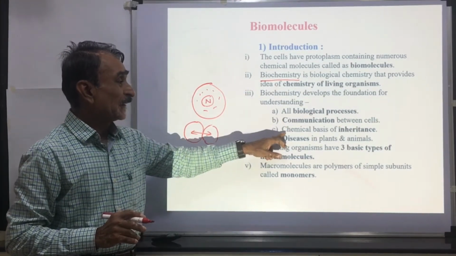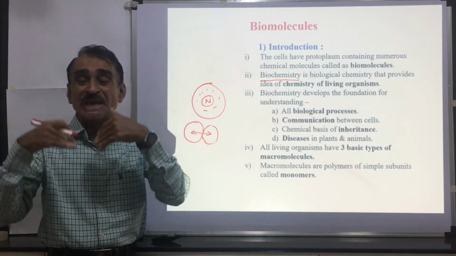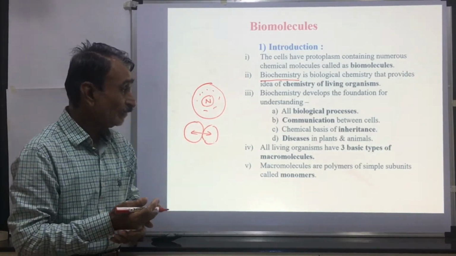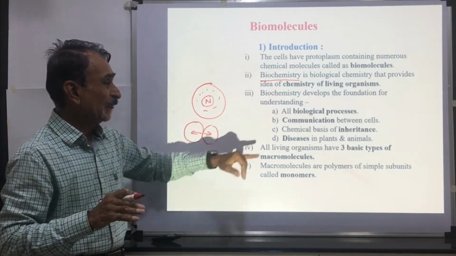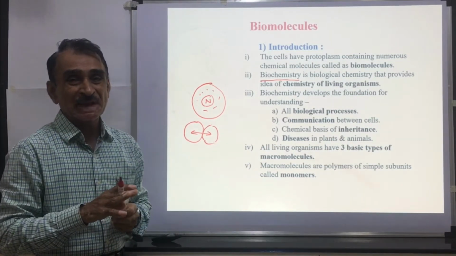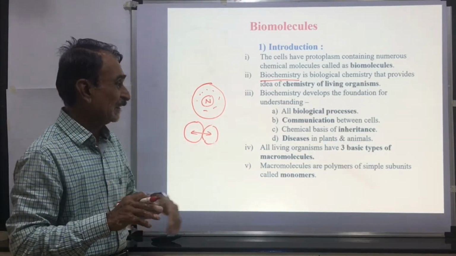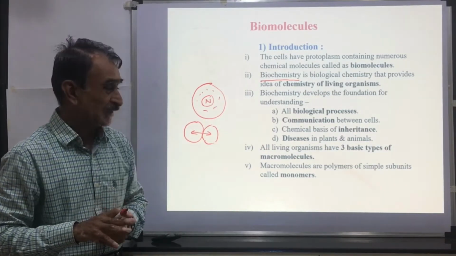Then chemical basis of inheritance: transmission of characters from one generation to the next generation. This can be studied with the help of biochemistry. Diseases in plants and animals: here plants and animals are infected by various types of diseases. This can be understood with the help of biochemistry.